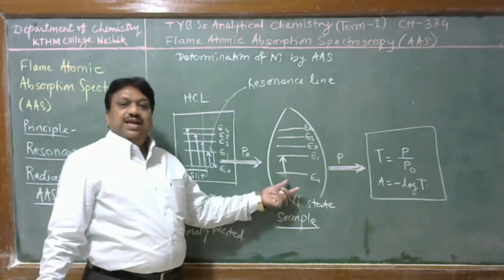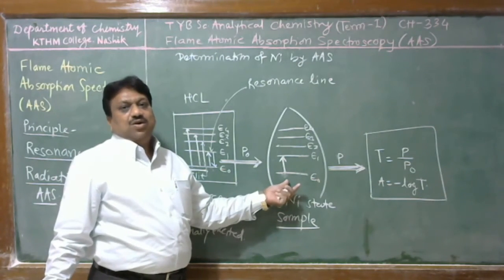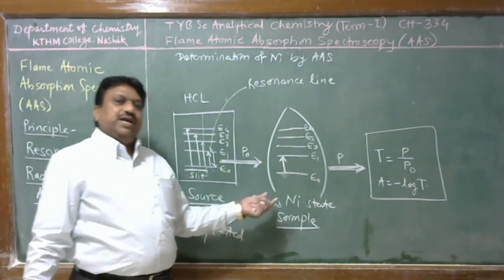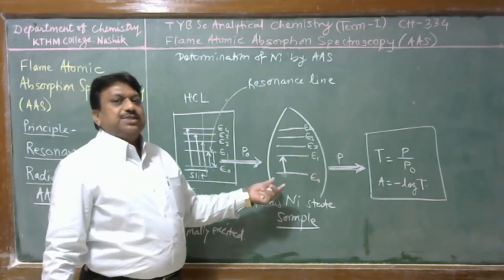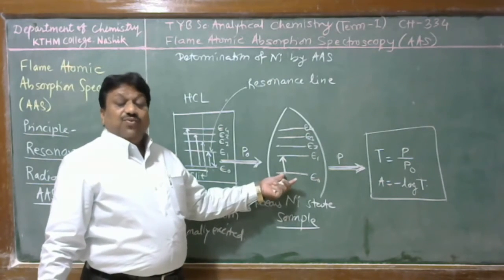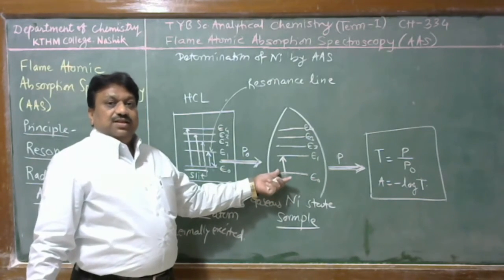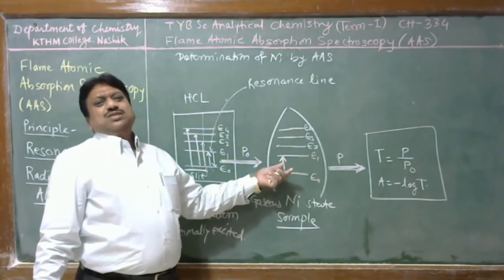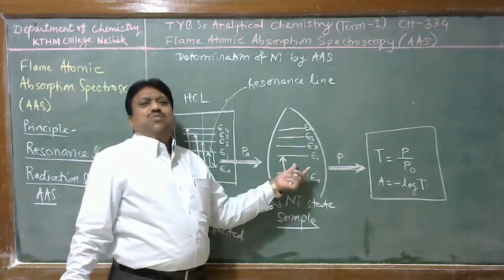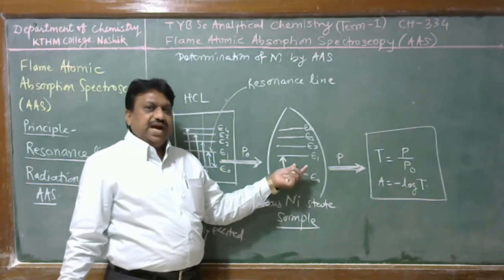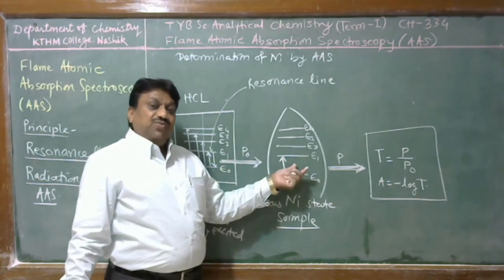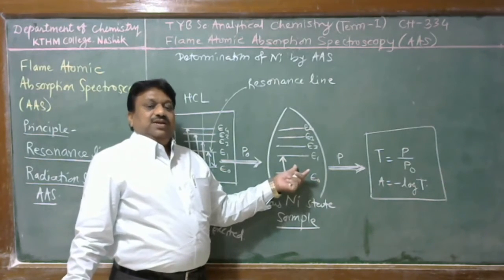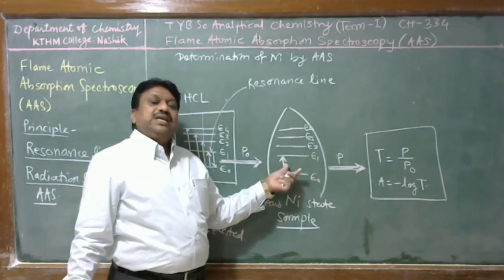Therefore, it is a highly selective technique of measurement, and it measures the concentration of analyte up to the ppb level, parts per billion level. In this case, interference is easily removed because we do not provide any energy for excitation of the interfering ion. Therefore, the technique is said to be highly selective. Now we discuss how this technique works.